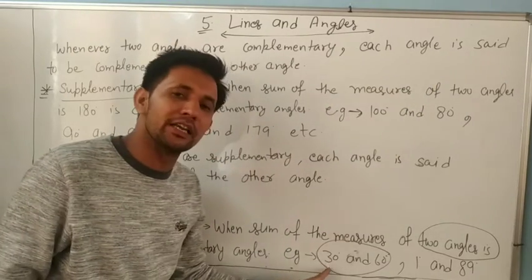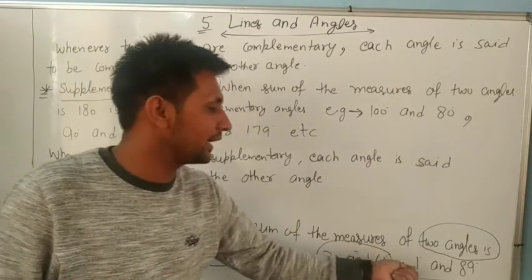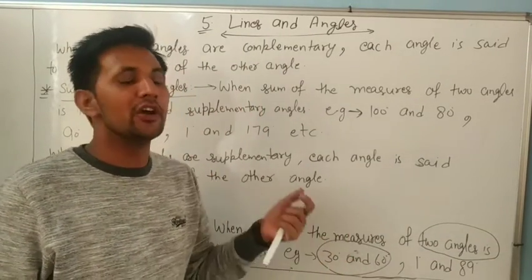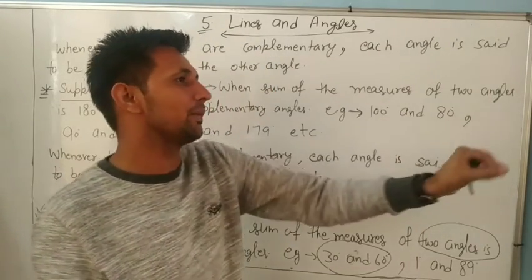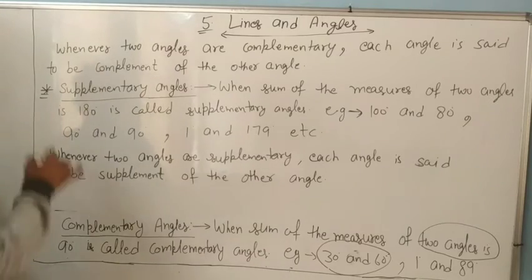It means 30 is the complement of 60, 60 is the complement of 30, 1 degree is the complement of 89, 89 is the complement of 1 degree, 2 degrees is the complement of 88, and 88 is the complement of 2 degrees.